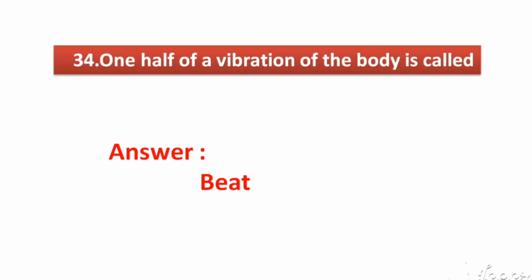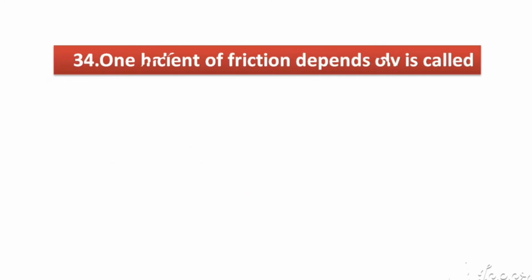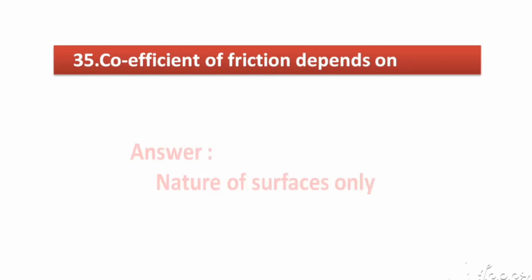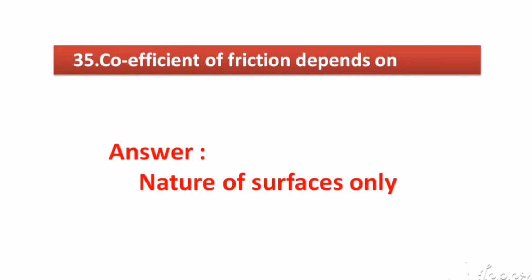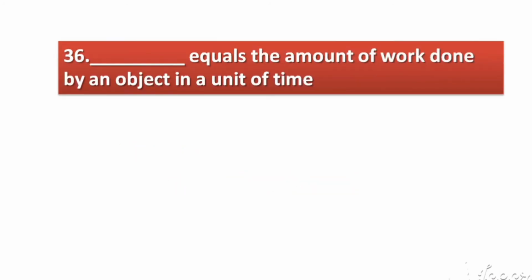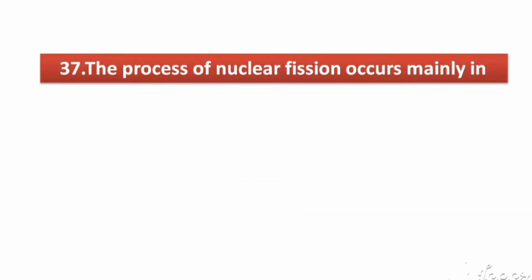Answer: beat. Coefficient of friction depends on. Nature of surfaces only. Dash equals the amount of work done by an object in a unit of time. Answer: power. The process of nuclear fission occurs mainly in.